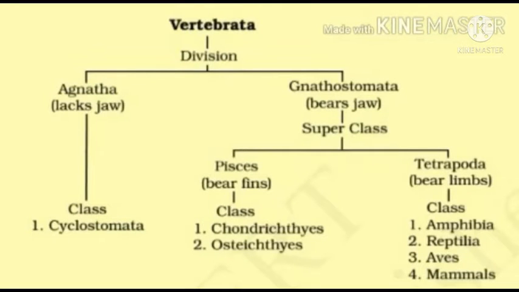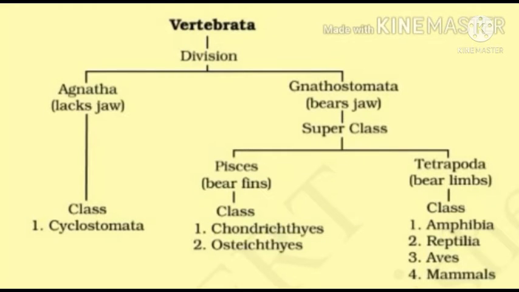Subphylum Vertebrata is divided into two divisions, Agnatha and Gnathostomata. Agnatha includes jawless fish-like aquatic vertebrates without paired appendages. Notochord persists in the adult. Gnathostomata includes jawed vertebrates with paired appendages, where notochord is replaced partly or wholly by the vertebral column. Agnatha includes one important class, Cyclostomata. Gnathostomata includes Pisces and Tetrapoda.